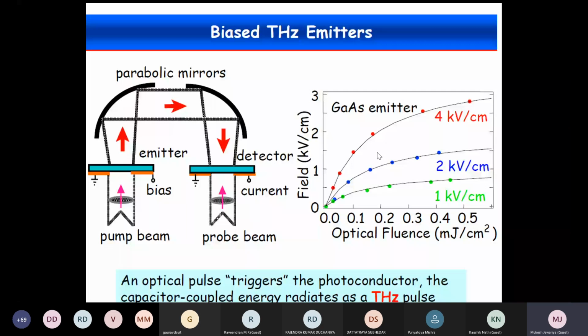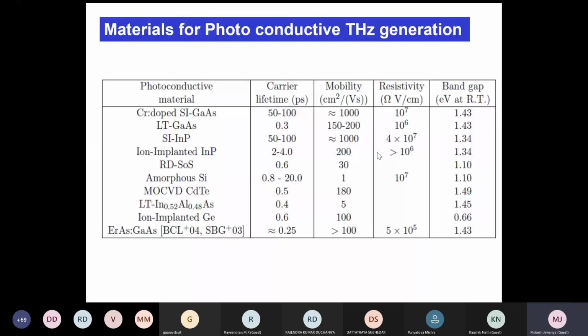These are the different materials which we can use as a photoconductive antenna, like chromium-doped silicon, gallium arsenide, low temperature grown gallium arsenide, silicon-based indium phosphide, ion-implanted indium phosphide, RDSOS, amorphous silicon, with which you can directly get terahertz, MOCVD grown CdTe, cadmium telluride, and low temperature grown indium aluminum arsenide. These are the various photoconductive materials.